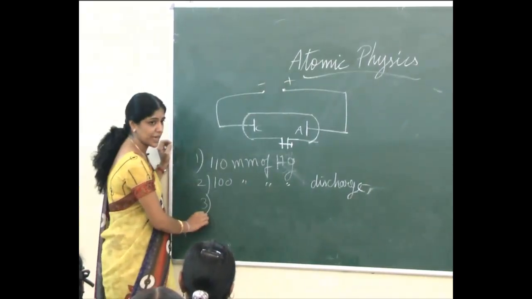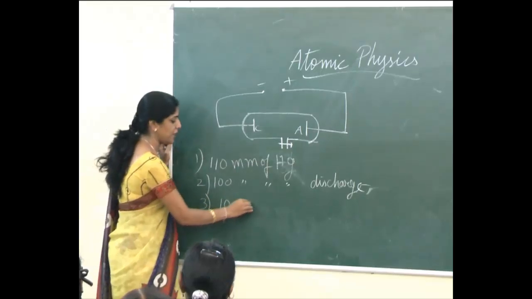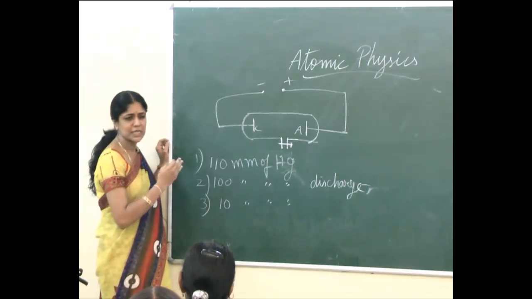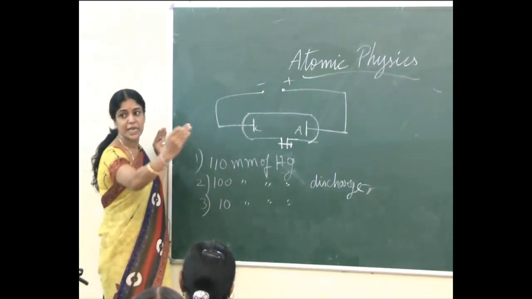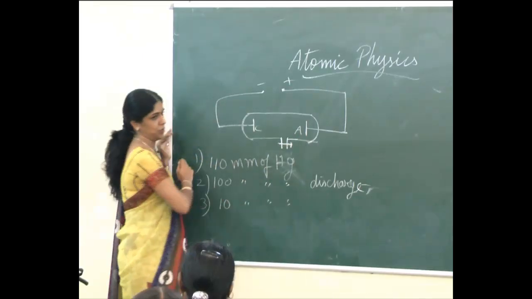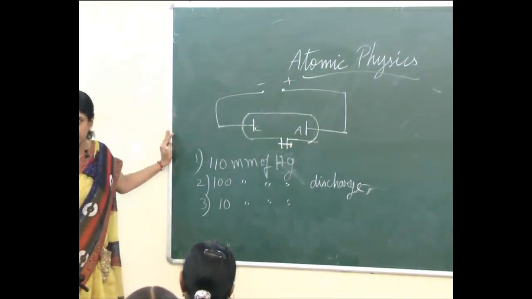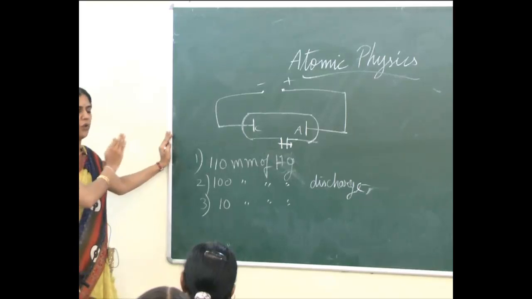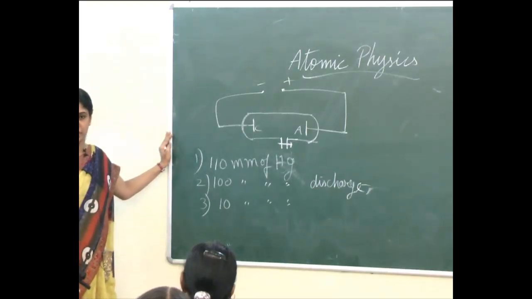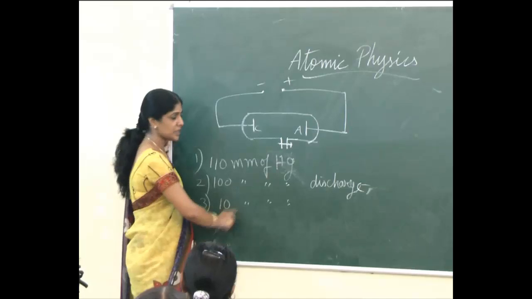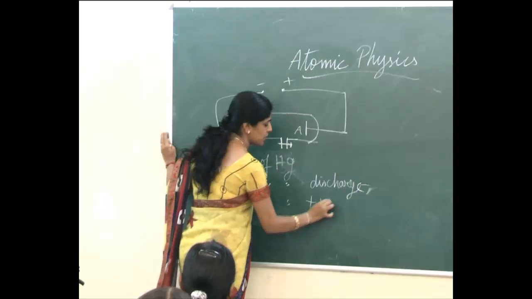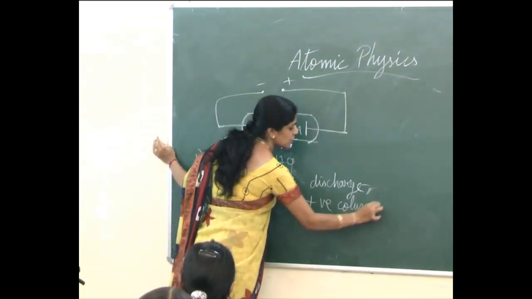When the pressure of the gas inside the discharge tube is about 10 millimeter of mercury, what happens? He can see the irregular streaks extended from anode to cathode. At first the streaks of light were irregular, but at this pressure value it has extended from anode to cathode and appears as a full luminous stream. Since it has extended from anode to cathode, he called this column the positive column.